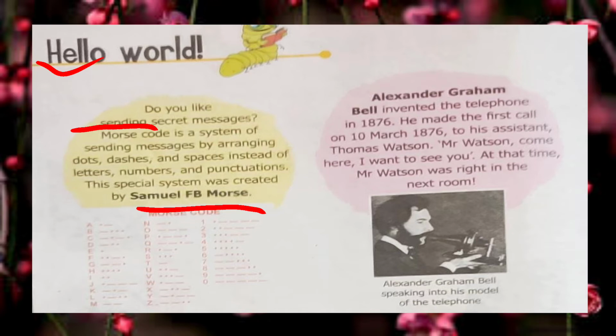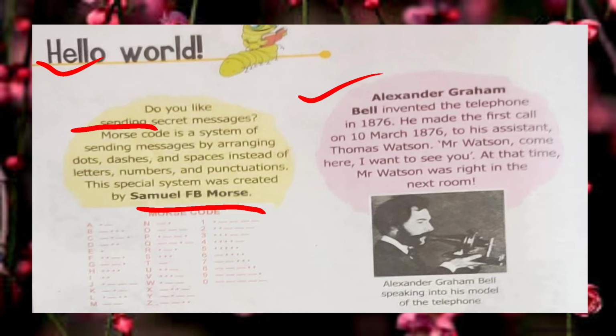Samuel F.B. Morse invented a code system where people communicate with the help of dots, dashes, and spaces instead of letters and numbers. For example, when you are sending a message to a person, you just ask, how are you? But instead of writing letters and numbers, people just use dots, dashes, and spaces. This code was developed by Samuel F.B. Morse. Is it clear?